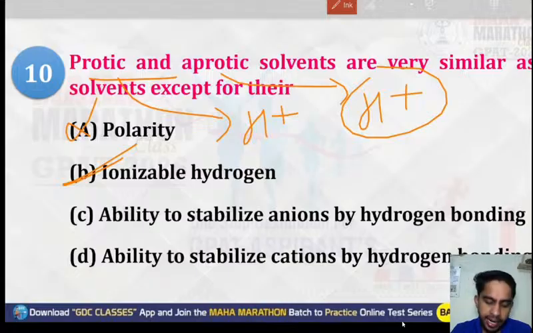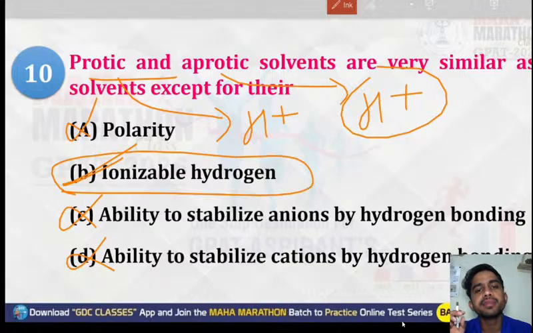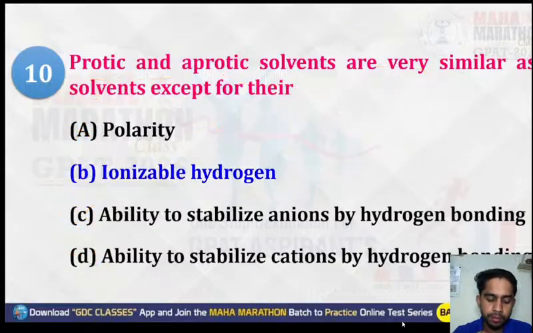Protons are ionizable hydrogen, the ability to stabilize an ion. So the correct option will be ionizable hydrogen, that is protons. If protons are present, it means the solution will be protic. Okay, simple. So the correct option will be option number B, that is ionizable hydrogen.